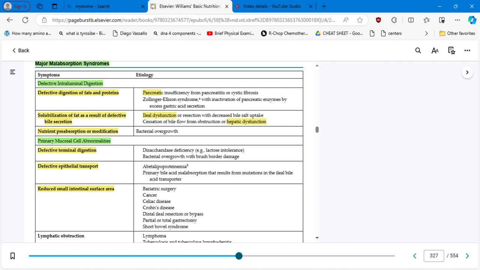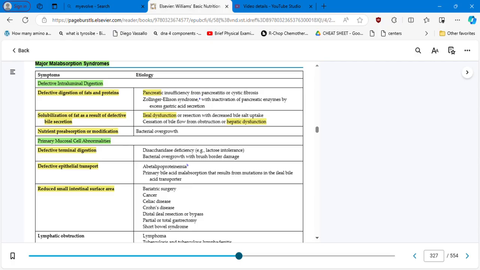Fat is digested by lipase from the pancreas, right? The enzyme lipase, and proteins by protease, okay? And then solubilization of fat as a result of defective bile secretion. Remember that bile, and here the etiology mentions ileal dysfunction. So we have the small intestine: the duodenum, then the jejunum, and then the ileum. And remember that bile is secreted by the liver and stored in the gallbladder, right? So we have three organs accessory to the gastrointestinal tract: the liver, the gallbladder, and the pancreas.